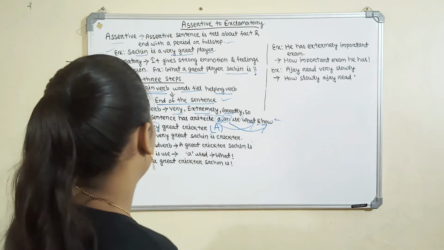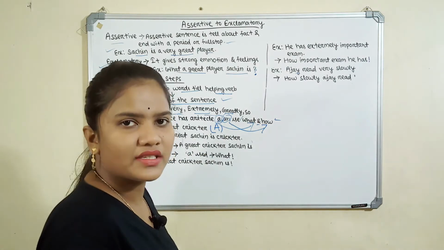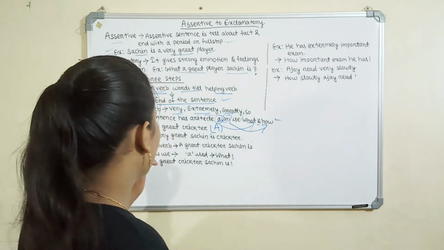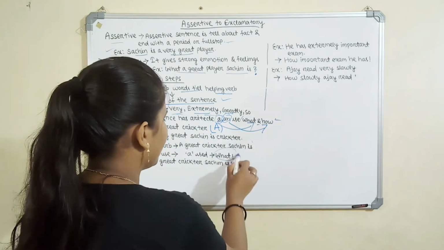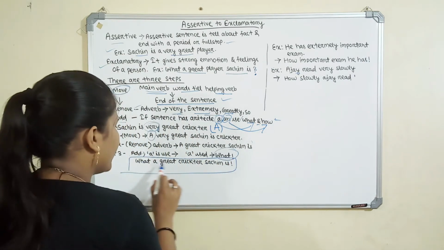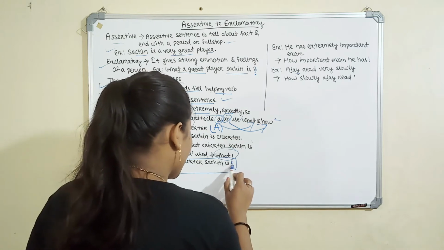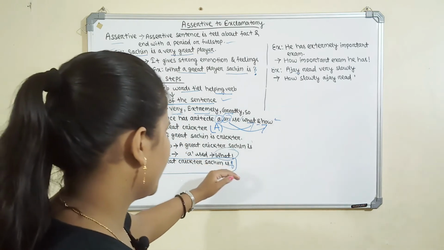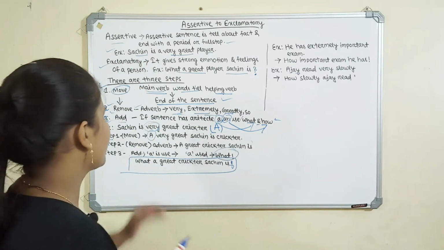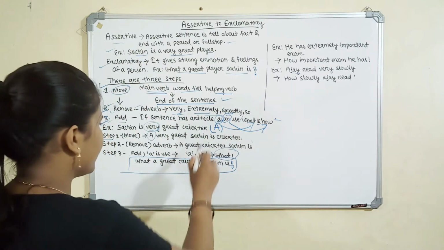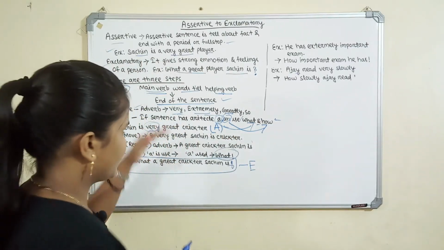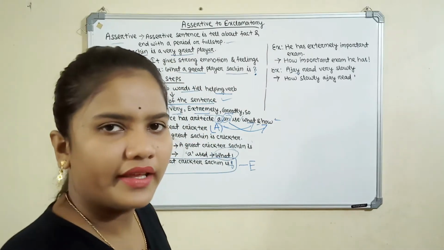In the third step we use what or how on the basis of the article. Here a is used, so what is used. This is the transformation of the sentence: what a great cricketer Sachin is! It ends with an exclamation mark and satisfies the three conditions and three steps, so it is called an exclamatory sentence. This is the transformation formula of assertive to exclamatory.